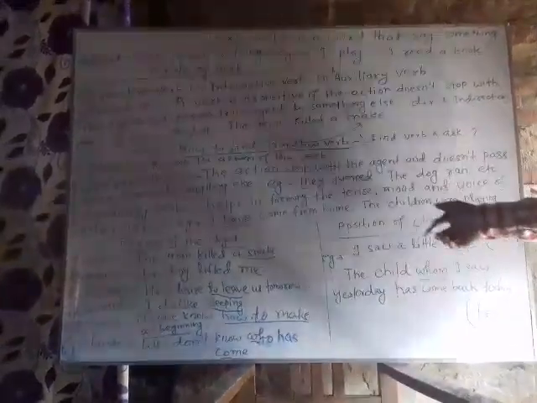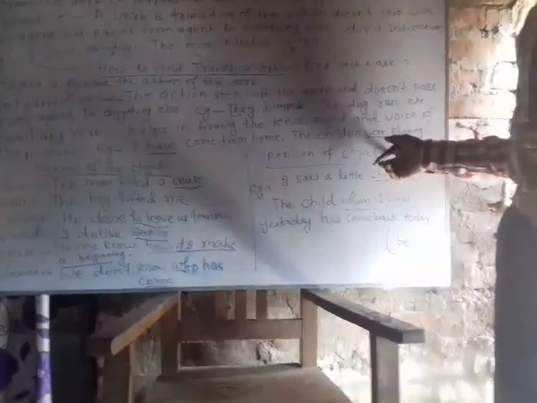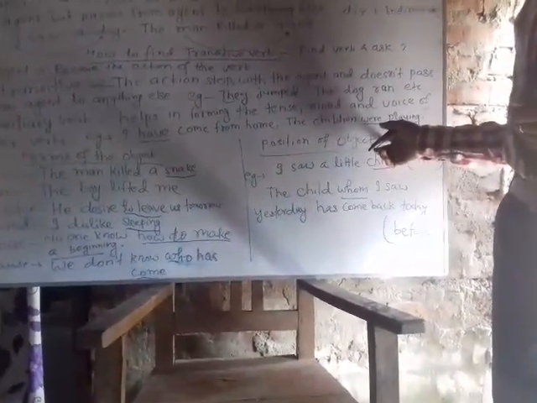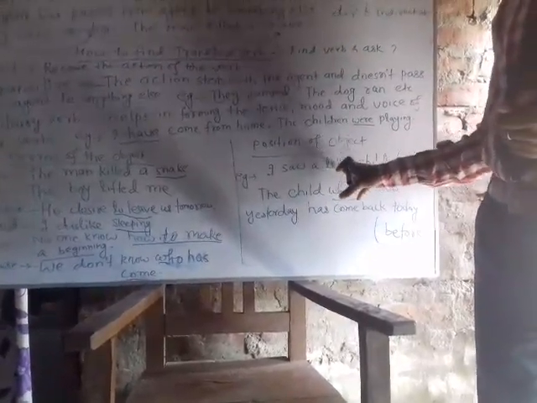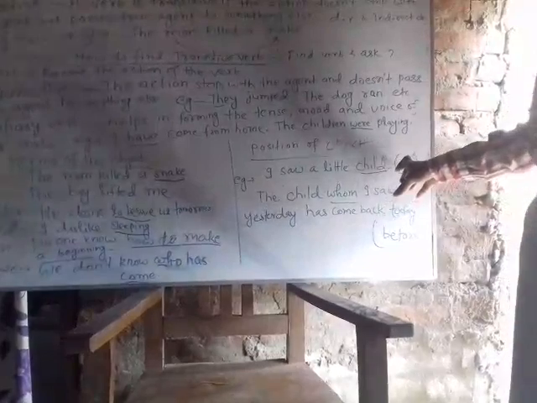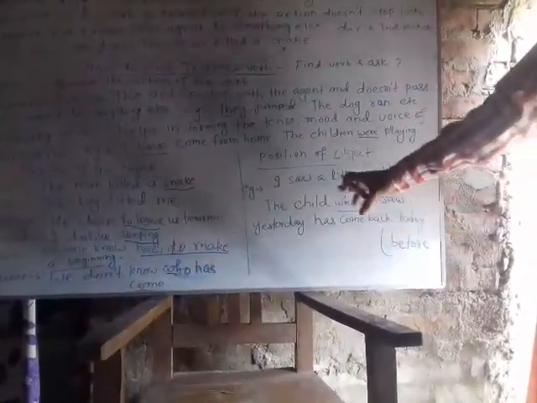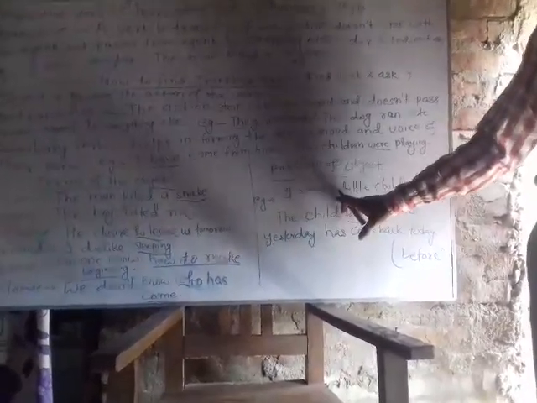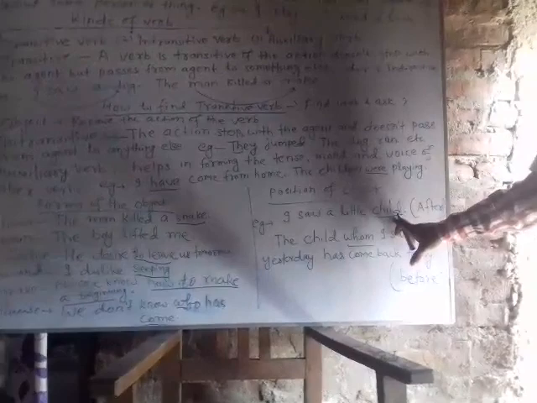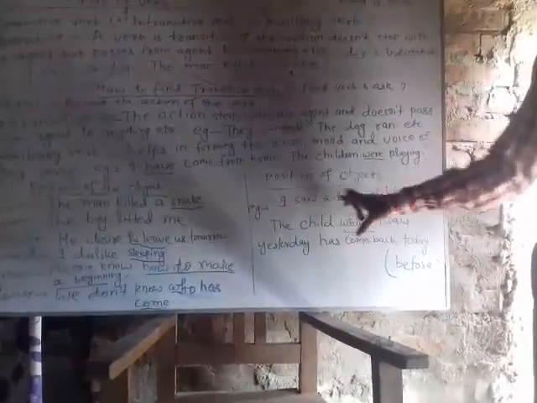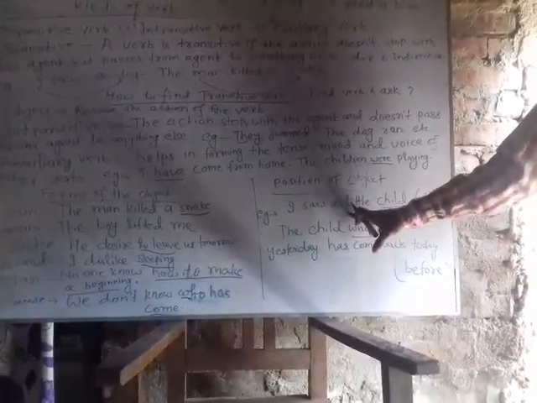Now let's see the position of object in a sentence. The object may be used after the verb or before the verb. You can see here an example. I saw a little child. Here child is object and saw is verb, and child is used after the verb saw.